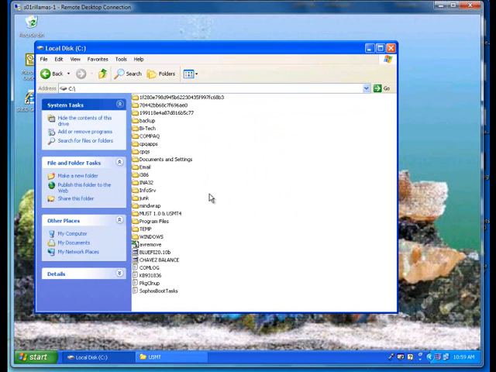So for that reason, we need to copy both those folders over to the new computer that you're going to be imaging or restoring the user profile to. So we'll pause that as I do the copy. You can do it any way you like. You put it on the network share and then copy it down, copy it directly to the new computer C drive, or put it on a USB drive.